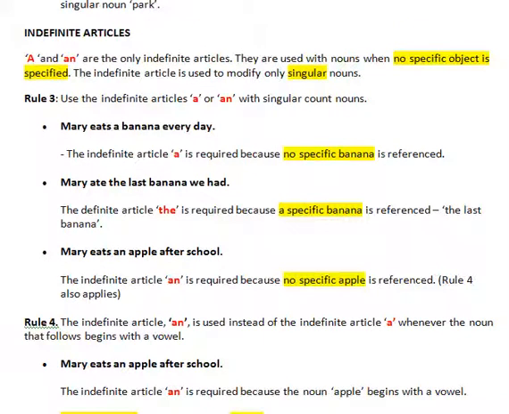Indefinite articles. A and an are the only indefinite articles. They're used with nouns when no specific object is specified. The indefinite article is used to modify only singular nouns.